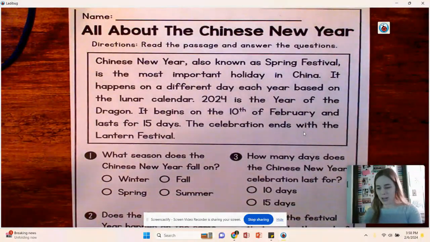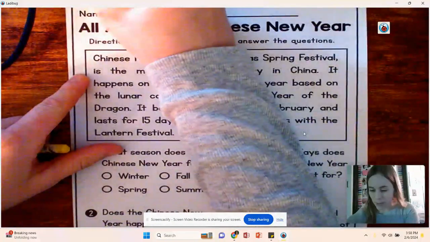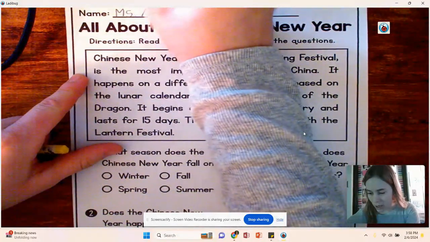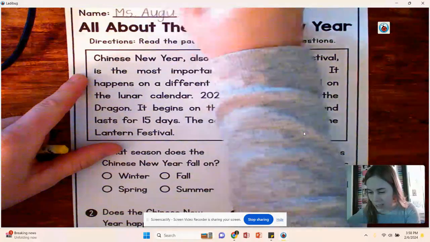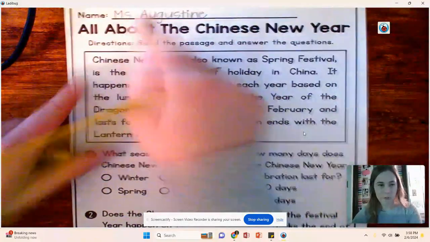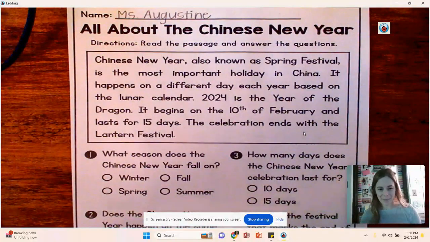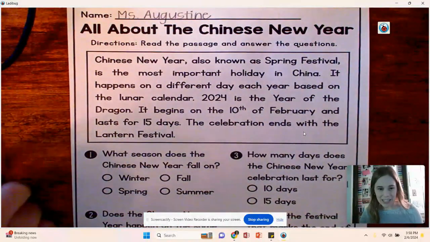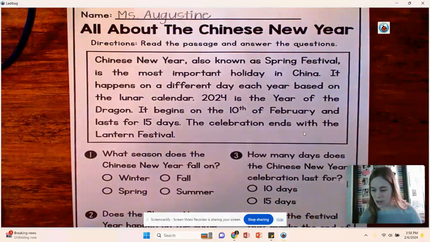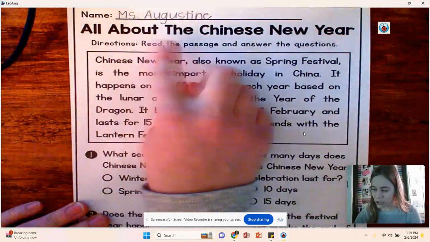First and foremost, we're going to write our name on the top, first and last name, making sure that we are writing uppercase letters at the very beginning and lowercase letters to start. And making sure that we have a finger space in between our first and our last name. So we are going to go ahead and get started with reading. Then we are going on a high frequency word hunt, and then we are going to answer the comprehension questions. So here is the title, All About the Chinese New Year.